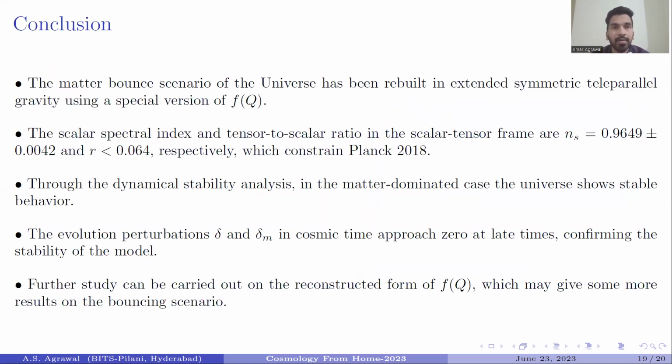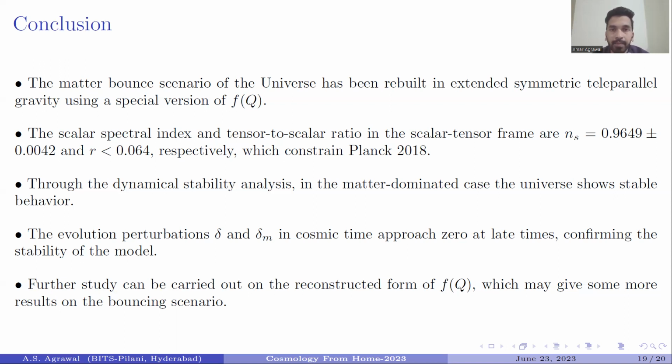Conclusion. In this paper, we have studied this f(Q) model, and we produce one more model which can be used as a bouncing solution. Through the conformal transformation, we have analyzed that the scalar spectral index and the tensor to scalar ratio in the scalar tensor frame are n_s equal to 0.9649 plus or minus 0.0042, and r is coming out to be 0.064 respectively, which is consistent with the Planck 2018 result.